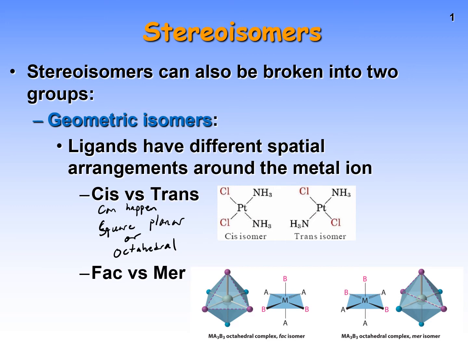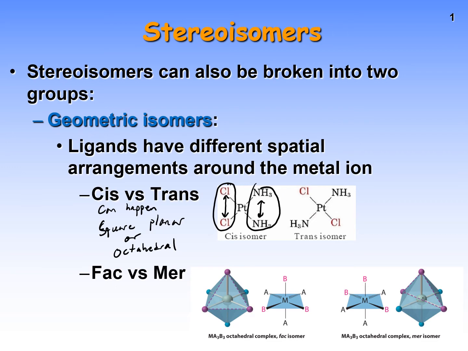Now, I like to try to remember these. I have an analogy. I don't know if it's right because I'm an only child, but I always like to think that cis reminds me of sisters, and sisters are close together. Like, they're friends. I'm sure that's definitely not always true, but we're going to pretend it's always true. And so these Cls here, you can see they're right next to each other in this complex. So that's the cis isomer because they're right next to each other. They're sisters. They're close. The same thing is true of the ammonias, the amine ligands, which are right next to each other. They're cis to one another.